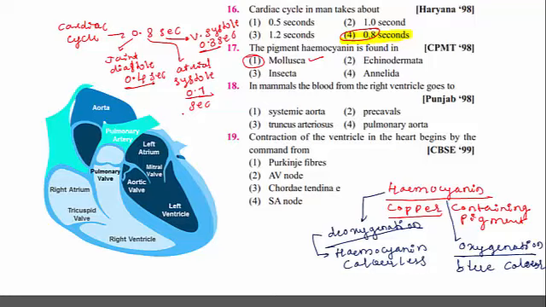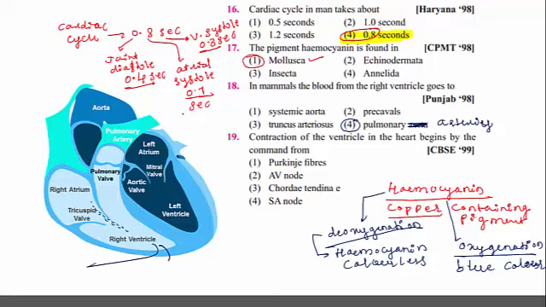In mammals, the blood from right ventricle goes to, the answer is pulmonary arteries, not aorta. Let me correct this one. Pulmonary artery is the correct option for this question. From right atrium, blood flows into right ventricle with the opening of tricuspid valve.